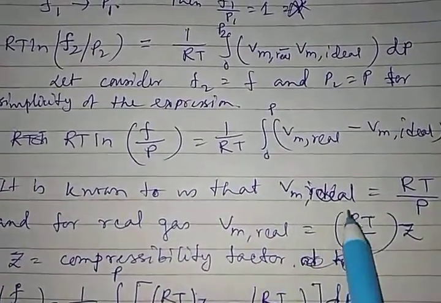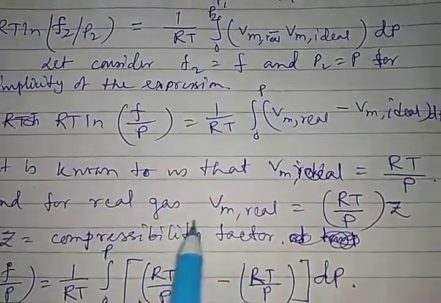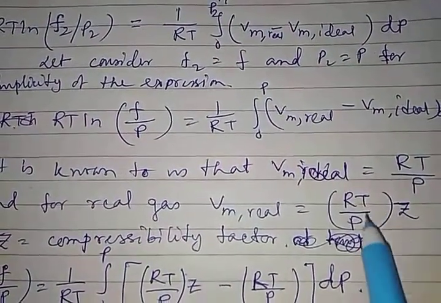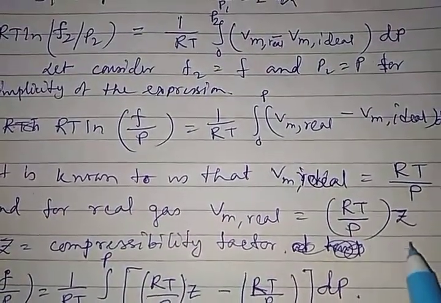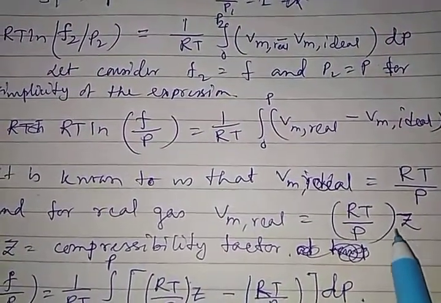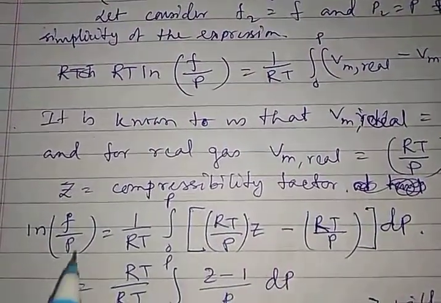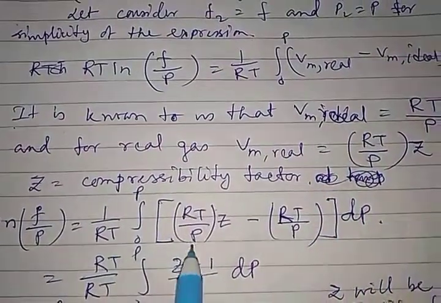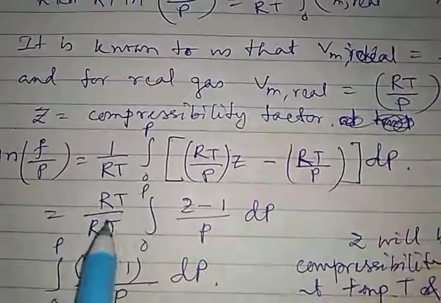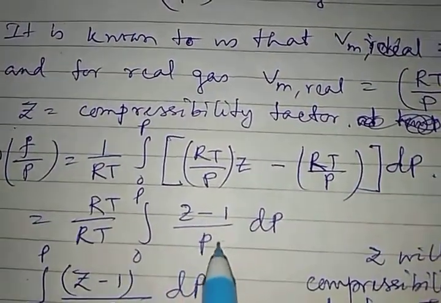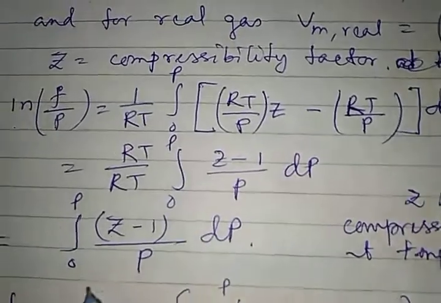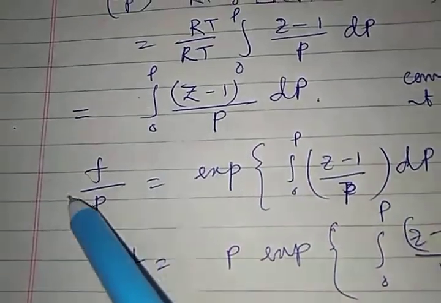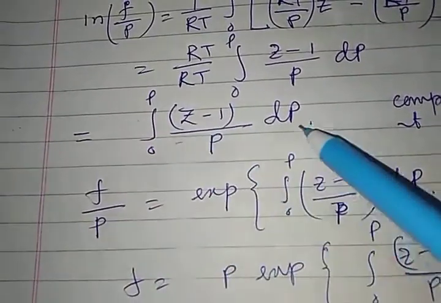Now we know that Vm ideal is RT by P, but Vm real is RT by P into Z. This Z is the compressibility factor, which comes from the interatomic attraction and repulsion parameters that exist in the real gas molecule. So if I do this, Vm real minus Vm ideal, the RT will cancel out, giving Z minus 1 by P dp. Now this fugacity will be ln F by P equal to this integral.